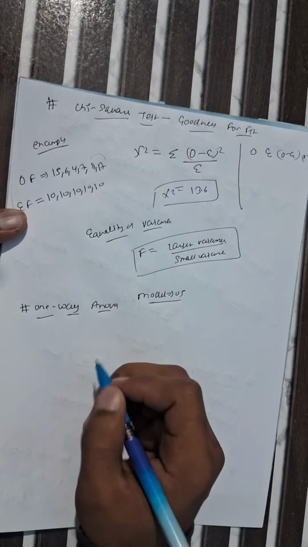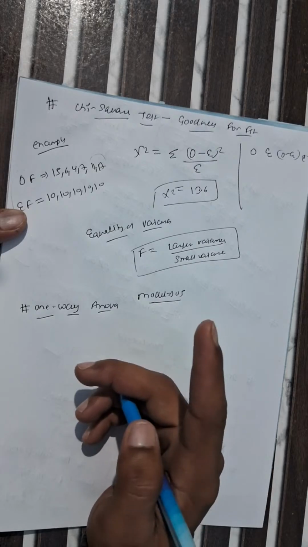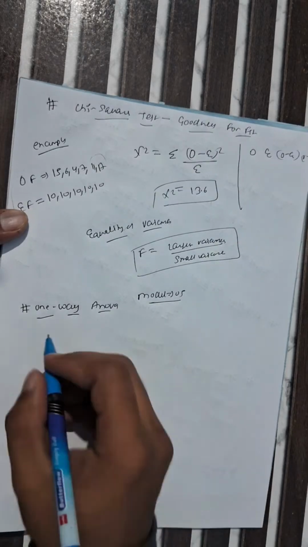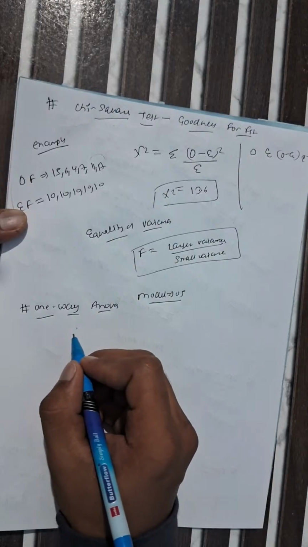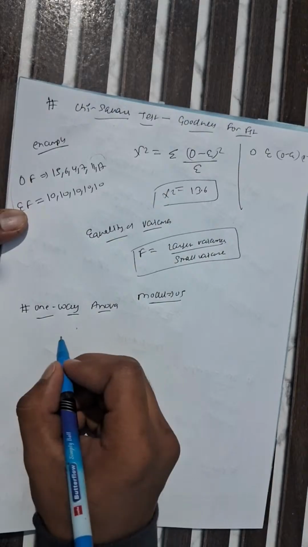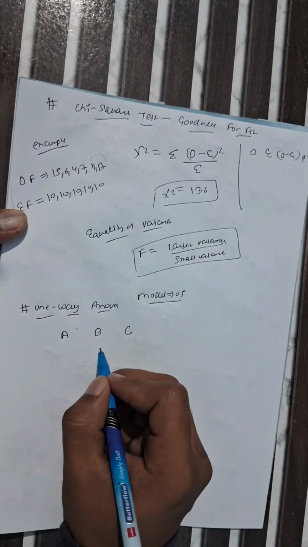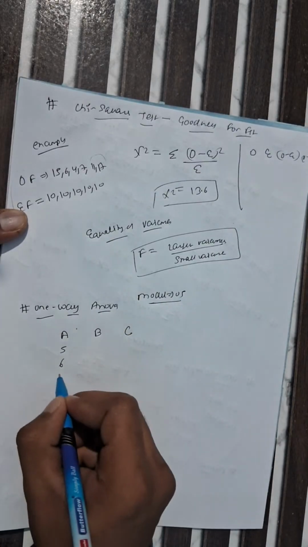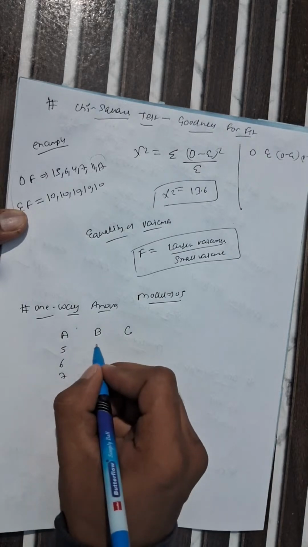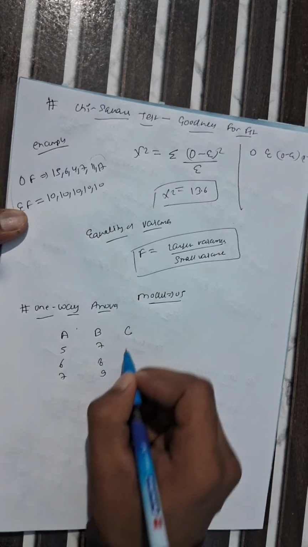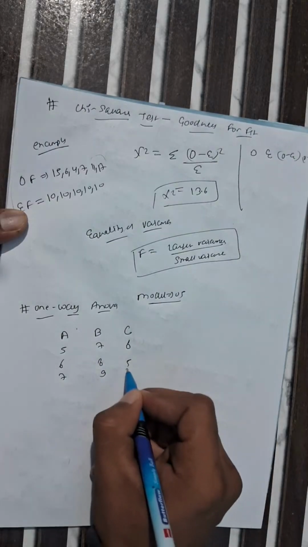So three machines A, B, C are used to produce items. The outputs are given here. We consider three machines, A, B, and C, with outputs 5, 6, 7, then 7, 8, 9, then 6, 5, 7.